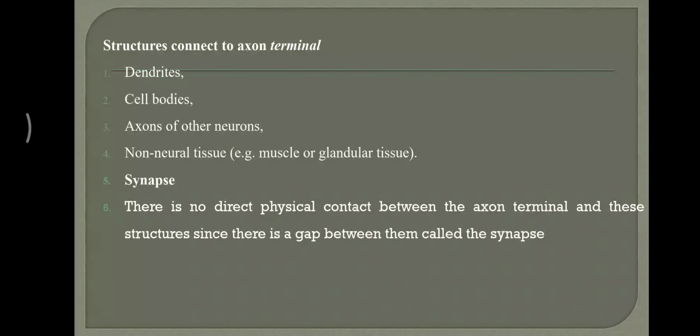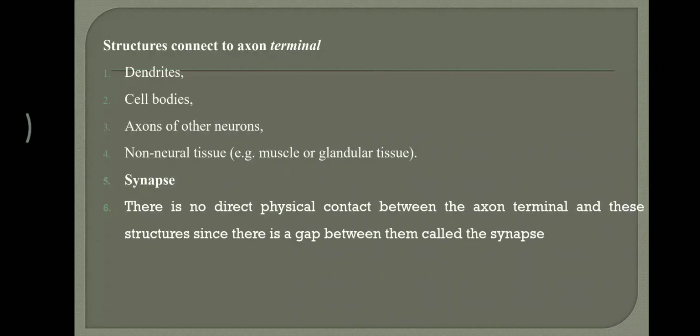Next, we have to study the structures connected to axon terminal. Which are the regions that receive information from the axon terminal? The first one is dendrites. Axon to dendrite connection is the normal one. In some other cases, we can also see cell bodies connected to the axon terminal, and also axons of other neurons.